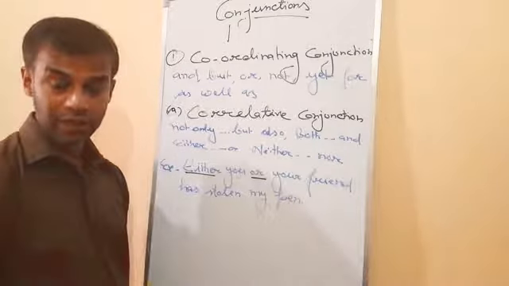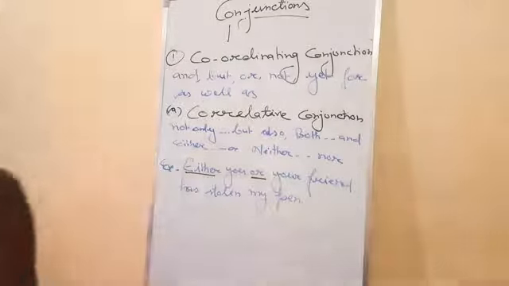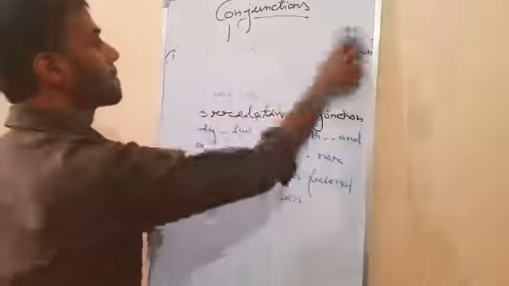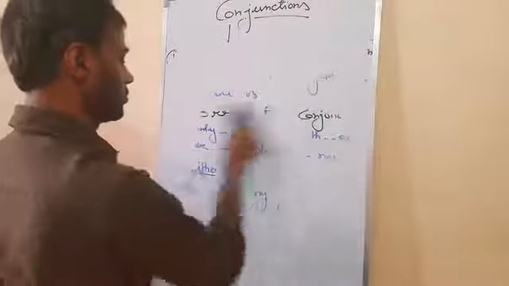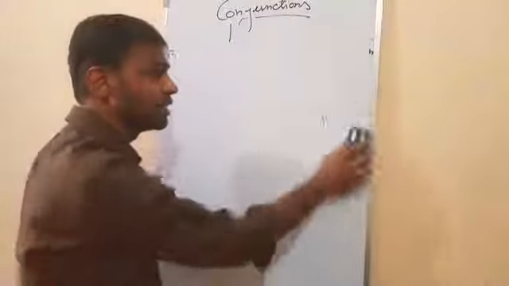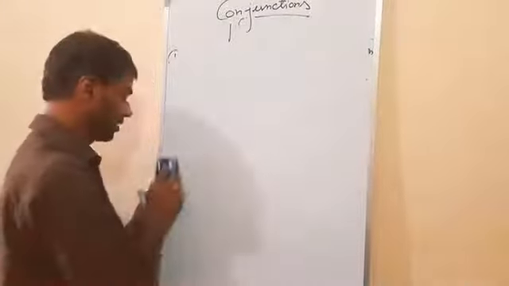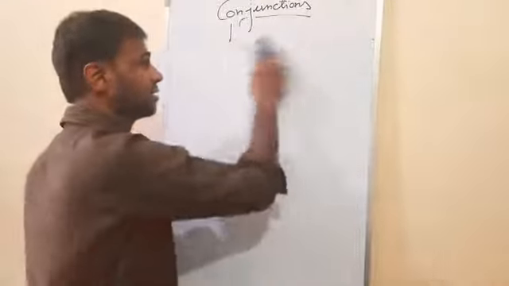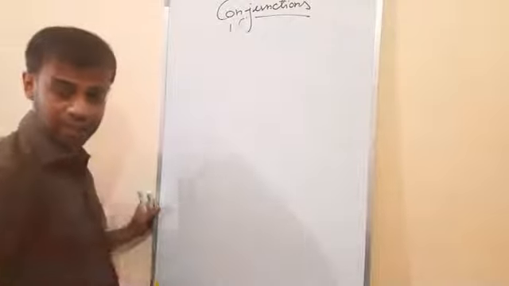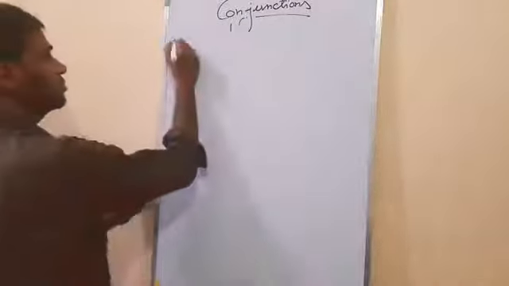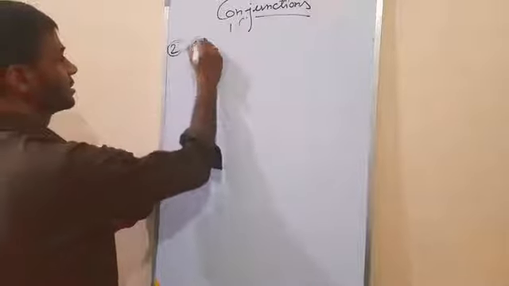Now I am going to tell you about the subordinate conjunctions. So subordinate conjunction, students, usually time, place, manner, reason, such kind of words come in subordinate conjunctions. So let me write first. Second is subordinate conjunction.